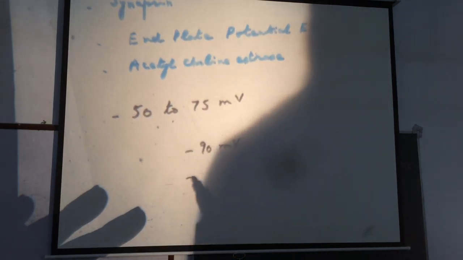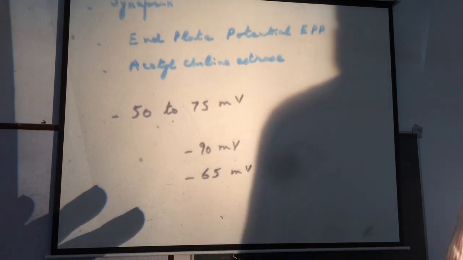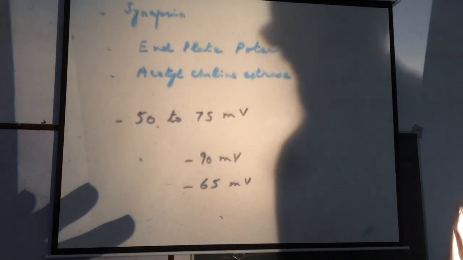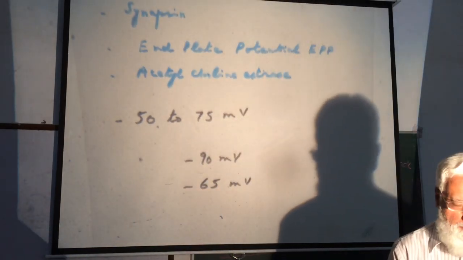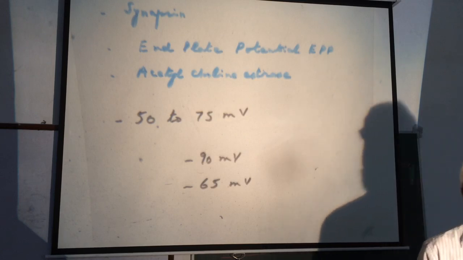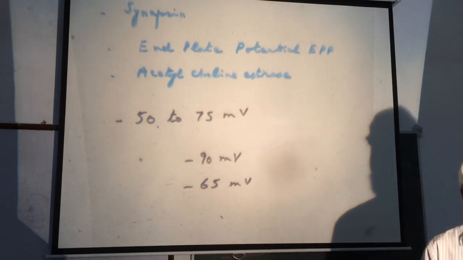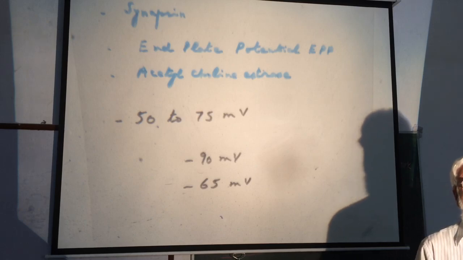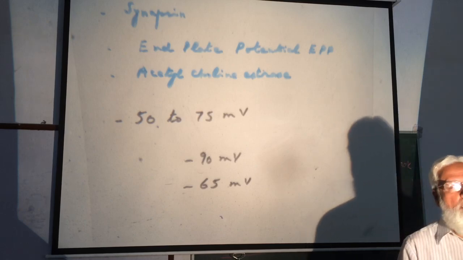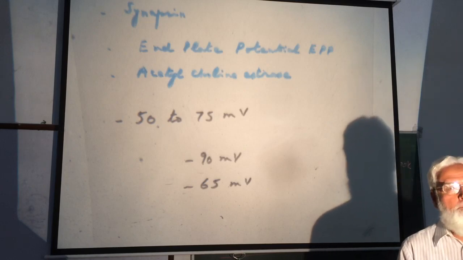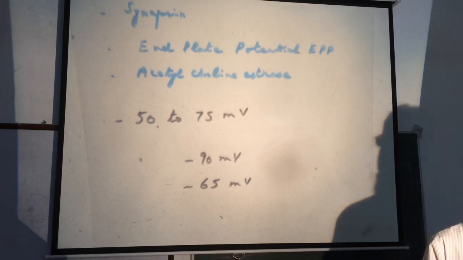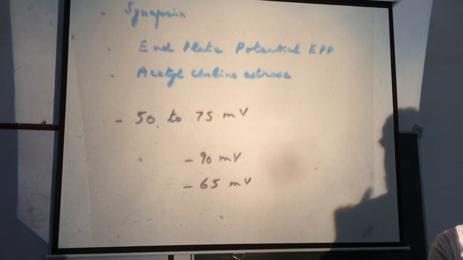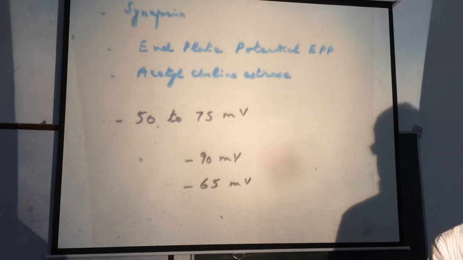And what is the threshold of excitation? Minus 65 millivolts. So the purpose of the EPP is to bring the membrane potential from its resting value of minus 90 millivolts to minus 65 millivolts. How much change of voltage is required to bring the resting membrane potential to the threshold of excitation?